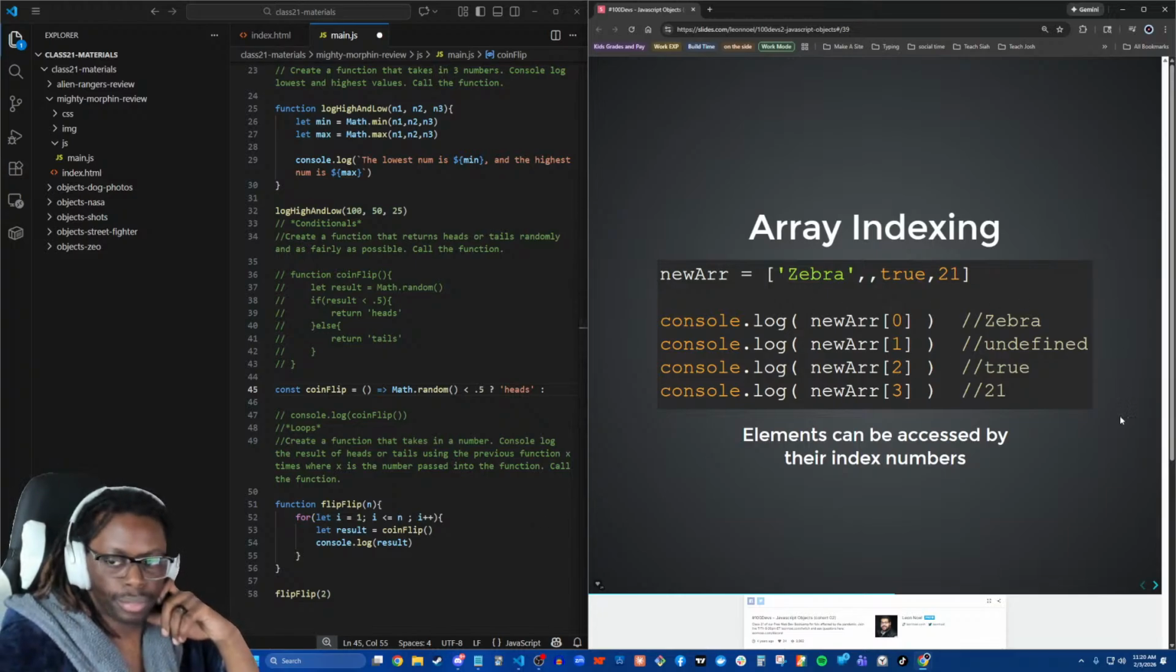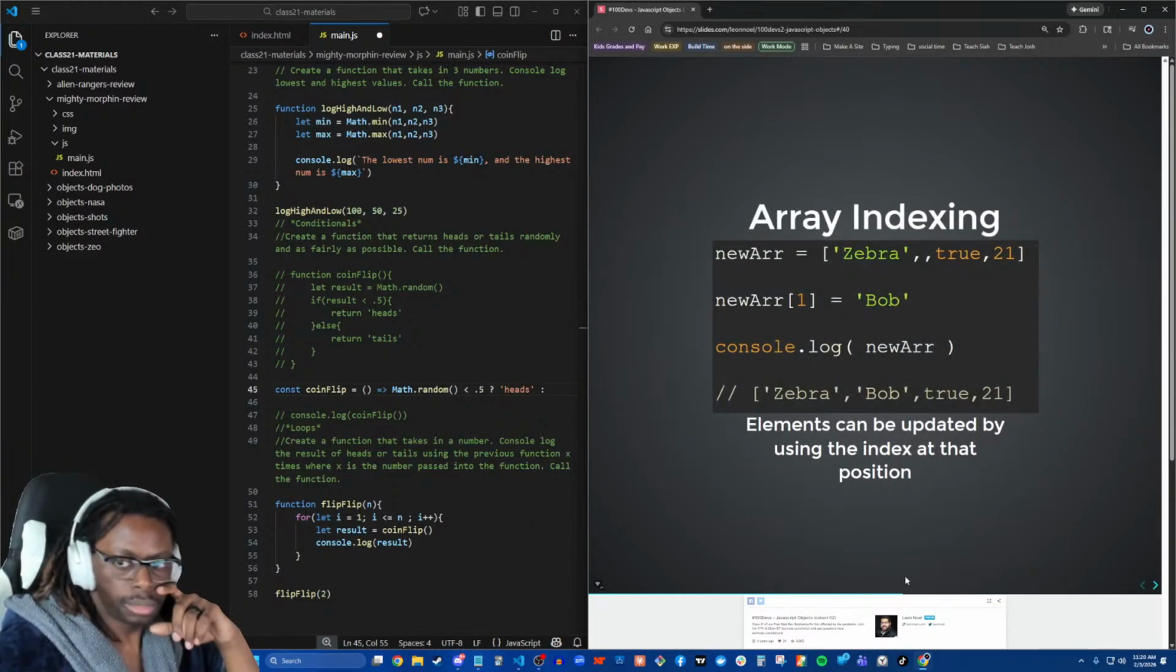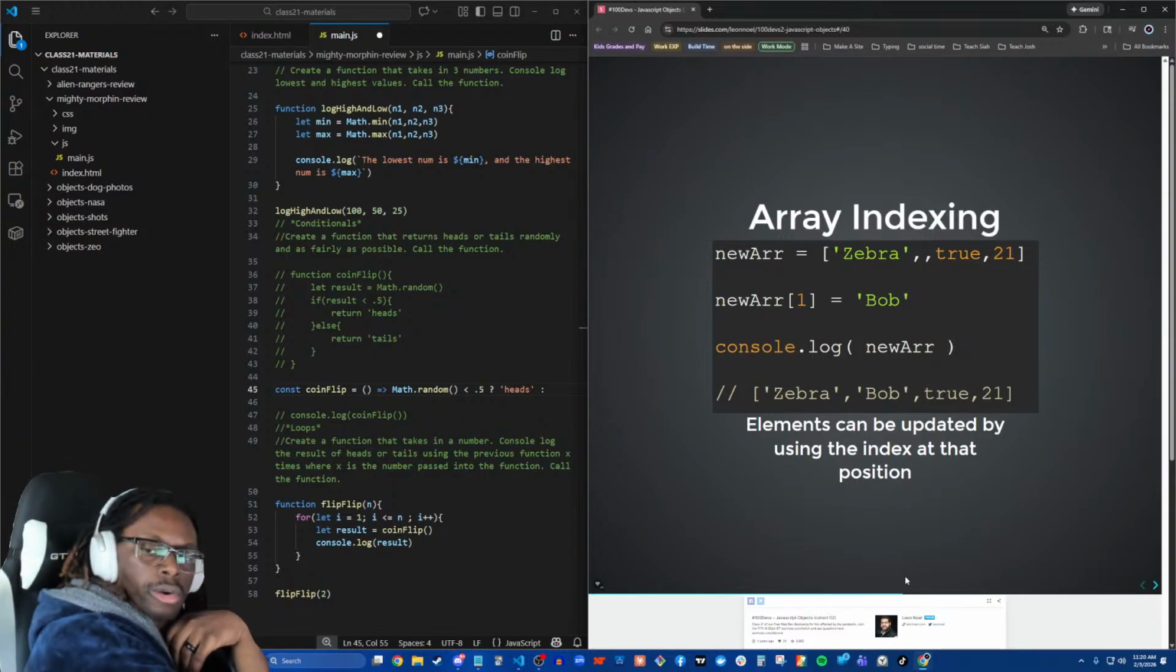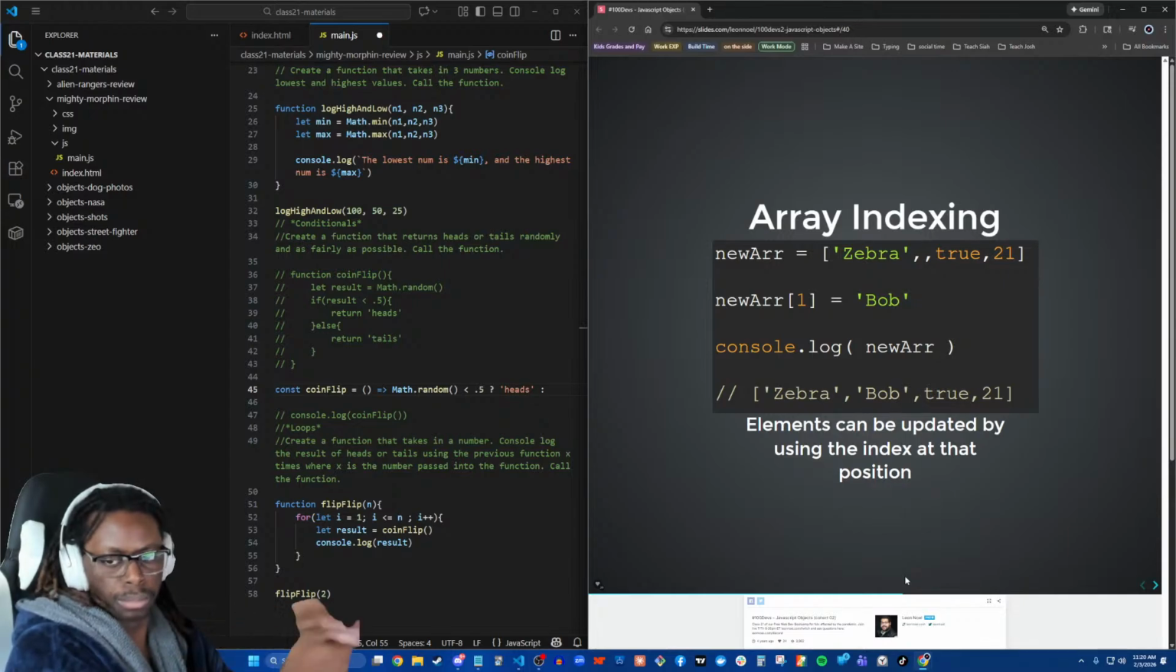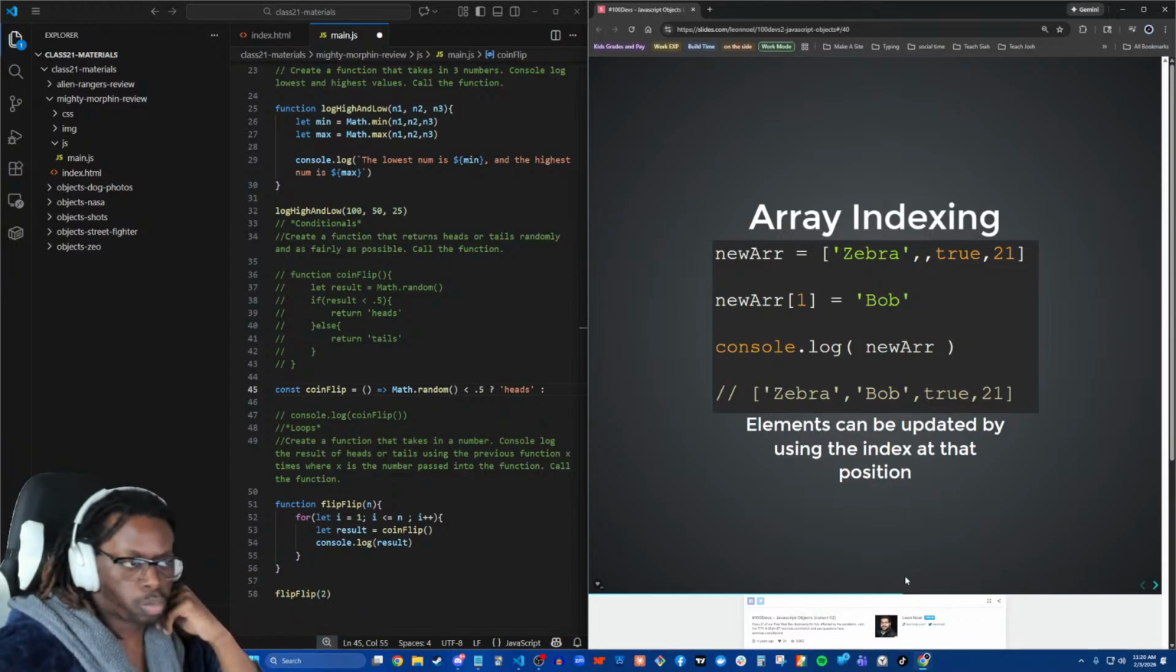Beautiful. We can also put stuff into an array using the index. So here I'm grabbing that undefined space and plopping the string of Bob into it. The spaces don't have to be empty for us to put stuff in. We could have just as easily changed this to 0 and overwritten zebra to be Bob.